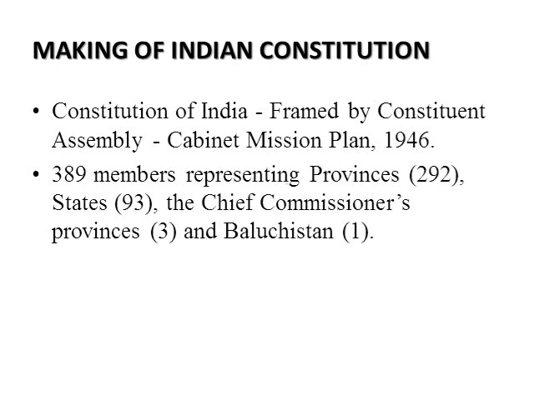This assembly consisted of 389 members, in which 292 members were representing the provinces. Provinces means what are now states. During the British Empire, India was divided into several provinces, which we now call states. So from the provinces, 292 members were represented.